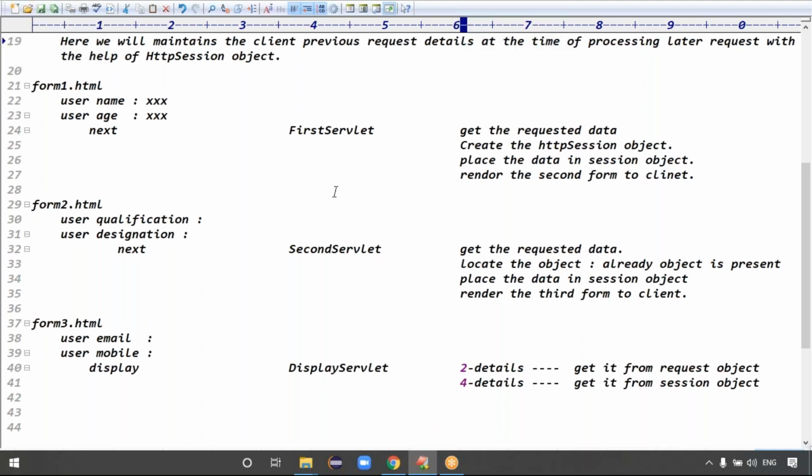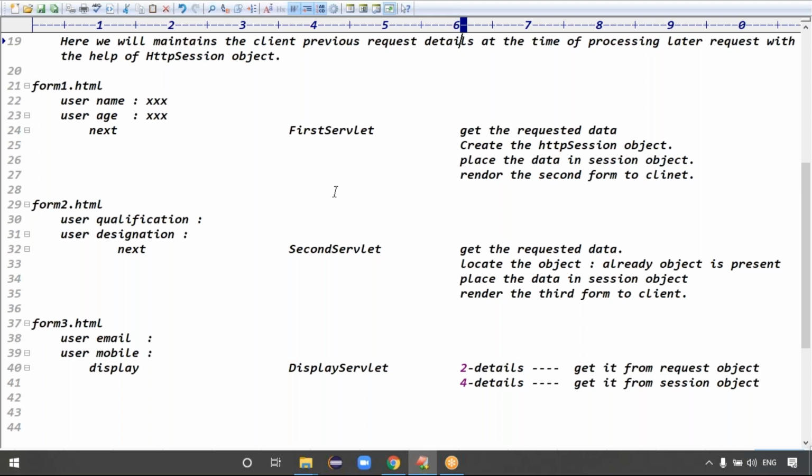We understood that the first form she is filling at server side, first form details I'm storing to the session object. Then I'm giving the second form to the client, she fills the second form and sends the request to the server side, then I have to maintain these details also. Already the session object is ready with two details, so I can add two more details. Now the total session object contains four details, right? Then you can render form 3.